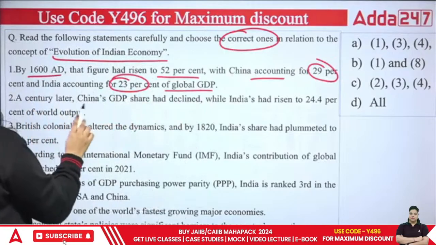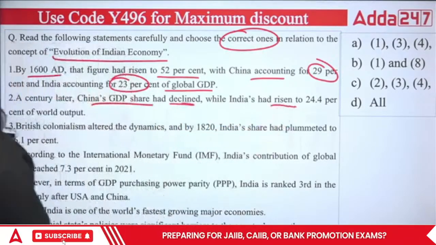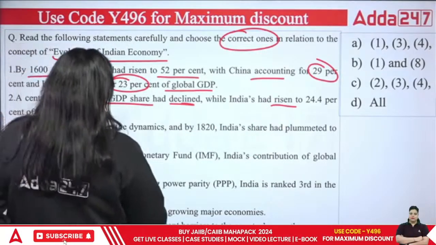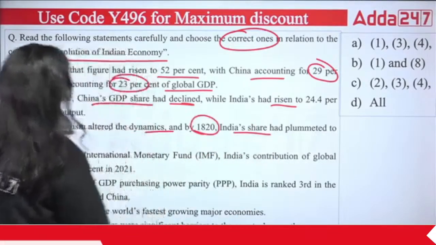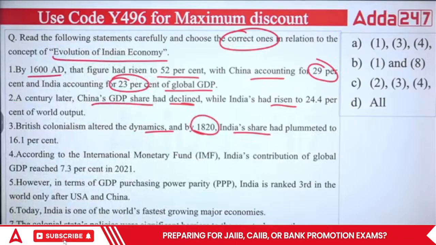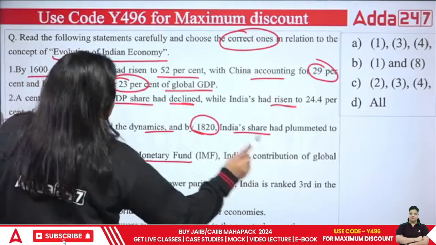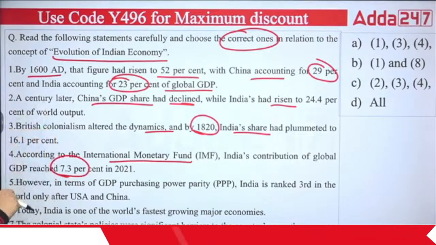Second, a century later, China's GDP share declined while India's had risen to 24.4%. Third, British colonialism altered the dynamics, and by 1820, India's share had plummeted to 16.1%. Fourth, according to the International Monetary Fund, India's contribution to global GDP reached 7.3% in 2021.